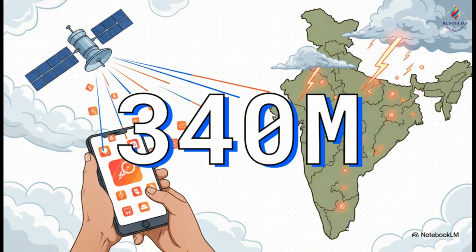But let's shift gears to GS3, disaster management. 34 crore. Just take a second to think about that number. That is the staggering volume of red and orange alert messages that the UP government generated through the SACHET portal right after the IMD issued their warnings. So the bottom line is, they definitely knew it was coming.